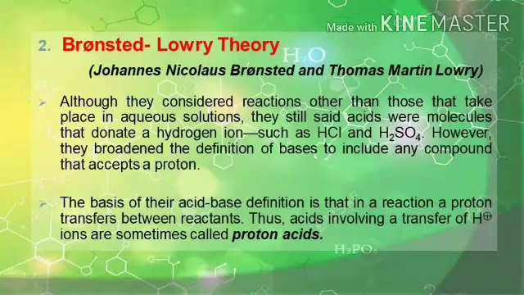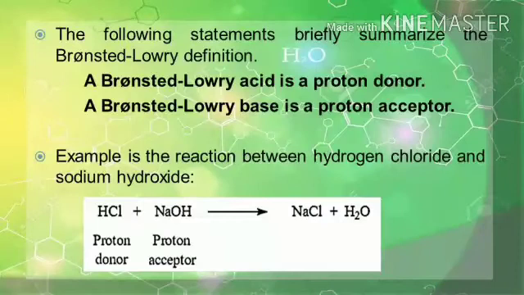The basis of their acid-base definition is that in a reaction there is a proton transfer between reactants. Thus, acids involving a transfer of hydrogen ions are sometimes called proton acids. The theory stated that a Bronsted-Lowry acid is a proton donor and a Bronsted-Lowry base is a proton acceptor. For example, in this reaction, HCl, or hydrogen chloride, is the acid because it is the source of protons or hydrogen ions. NaOH, or sodium hydroxide, is a base because the hydroxide ion is the proton acceptor.